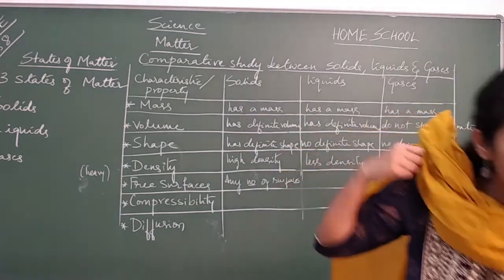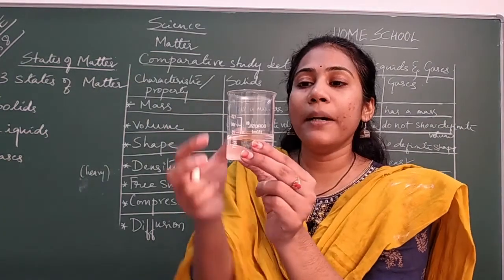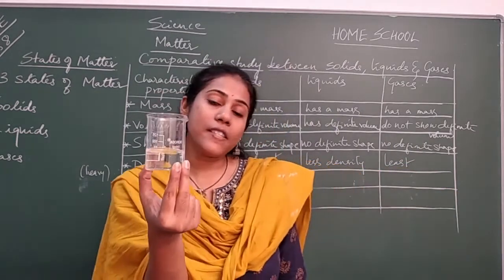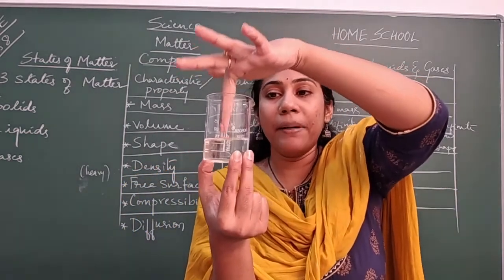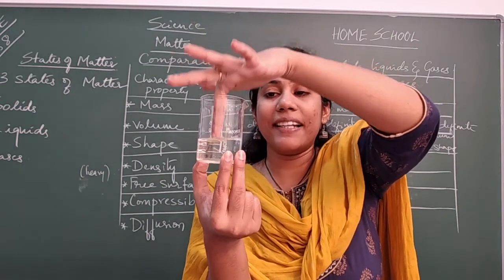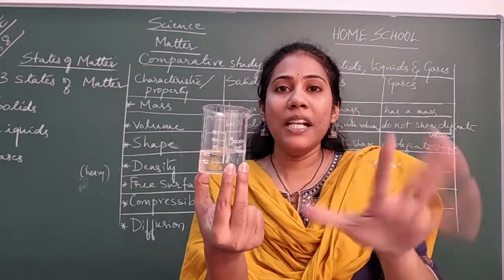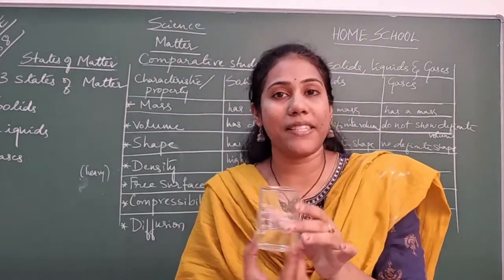And coming to the liquid. Say water in a beaker. How many surfaces can you find in this water? Only one surface, yes? Say the upper one. The only surface that I can touch is the upper one. Is any other surface possible? Never. Only one surface is possible for the liquid, and that is the upper surface.